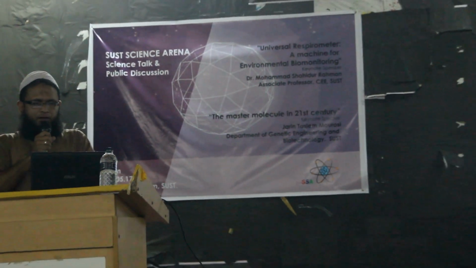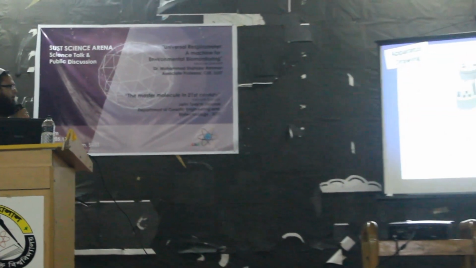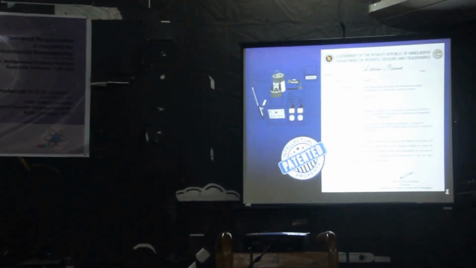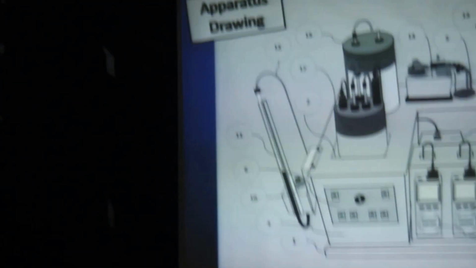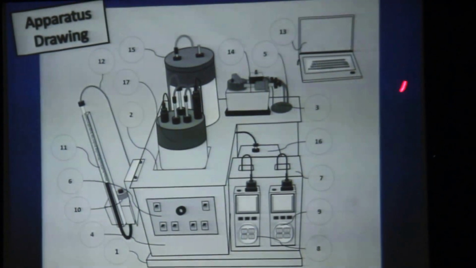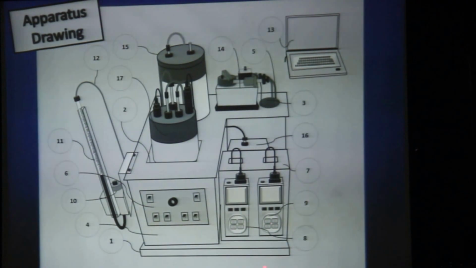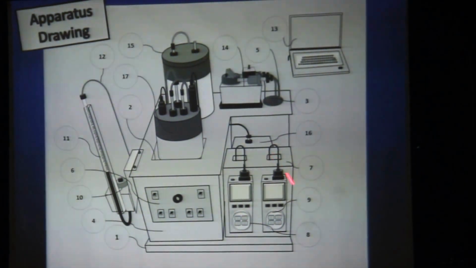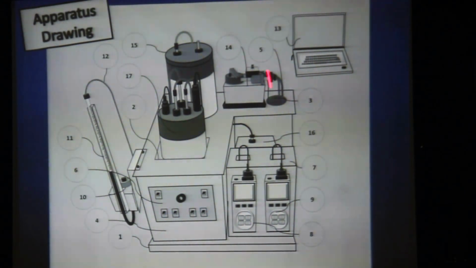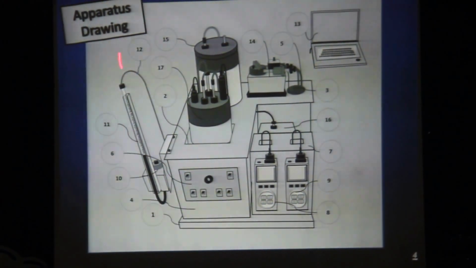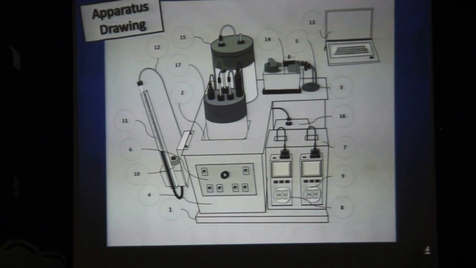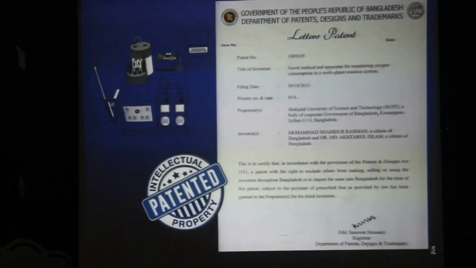briefly. This is the apparatus drawing. This is the functional part, and we have added a laptop which is a data logger communicator, and that gives the full data in the computerization system. Here are the DO meter, the other DO meter or oximeter, the reactor, feedback tank, peristaltic pump, another air pump, manometric device, and some others. So this is the total fabrication output.